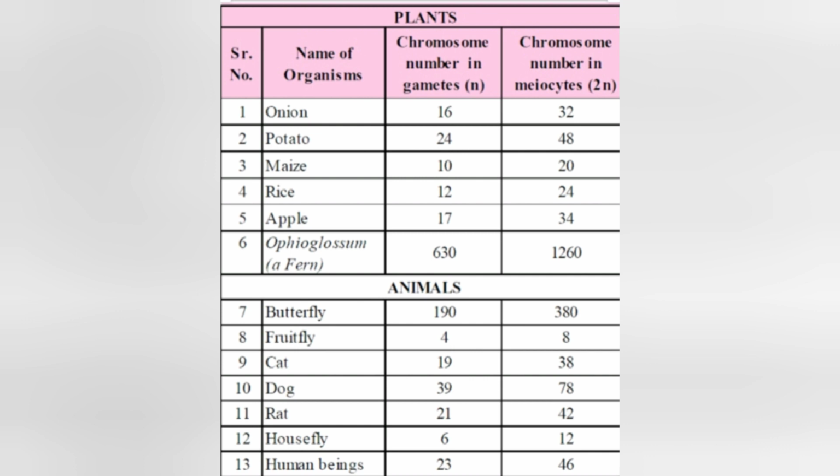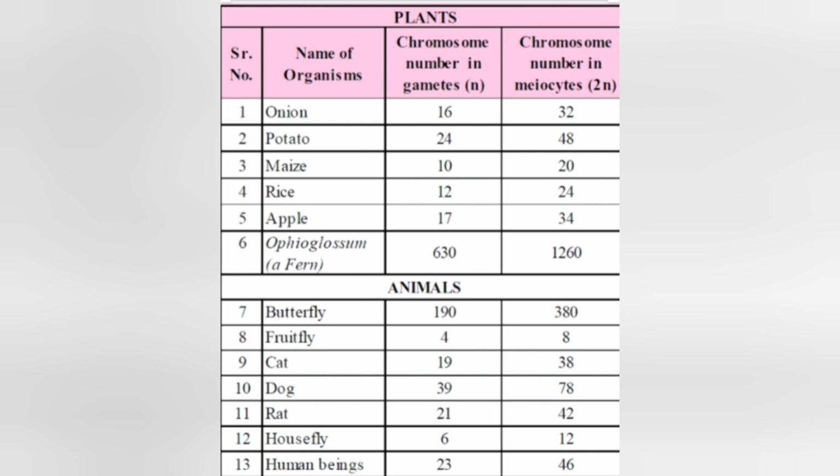Likewise, pteridophytes, gymnosperms, angiosperms, and animals have a diploid parental body. They produce haploid gametes by meiosis of meiocytes. So you can see the chromosome numbers in the meiocytes, that is 2n number and n number, of some of the organisms.